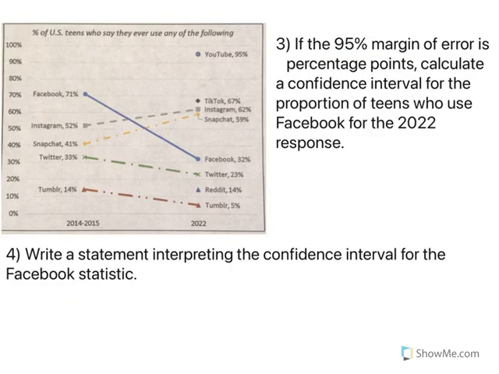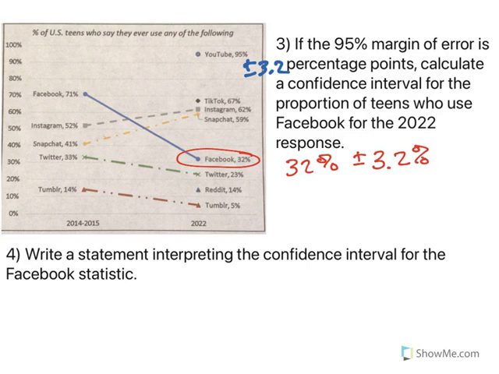If the 95% margin of error is plus or minus 3.2 percentage points, calculate a confidence interval for the proportion of teens who use Facebook for the 2022 response. Now, 2022 Facebook is right here, and it's 32%. So we have 32% plus or minus 3.2%.